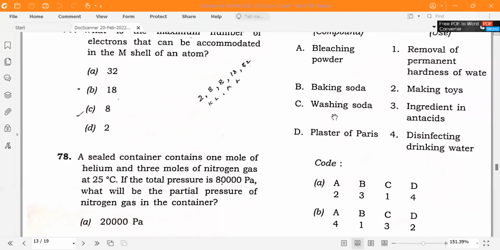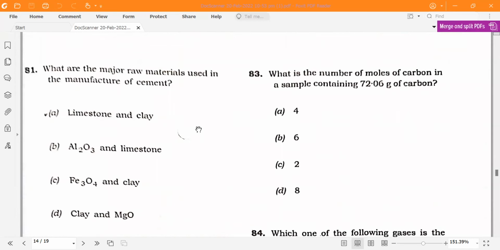Here you have to match: bleaching powder is for disinfecting drinking water, baking soda is an antacid, washing soda is for removal of hardness of water, plaster of Paris is for making toys. What is the major raw material for manufacture of cement? That is limestone and clay.